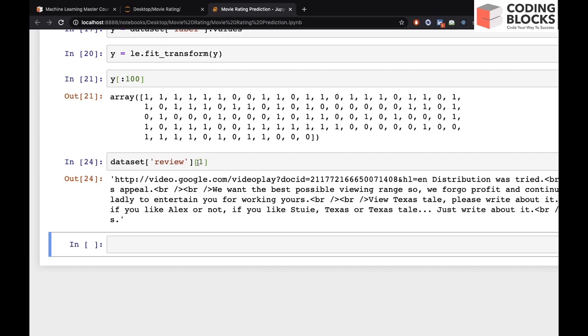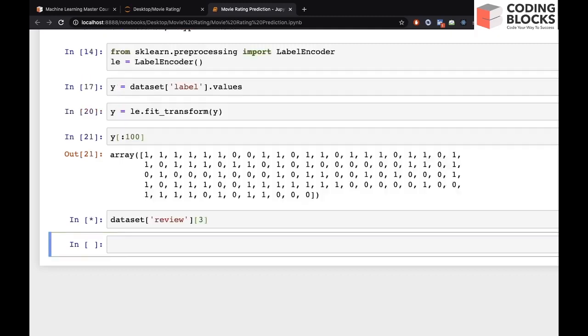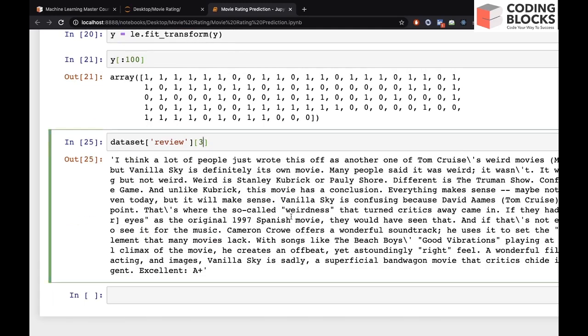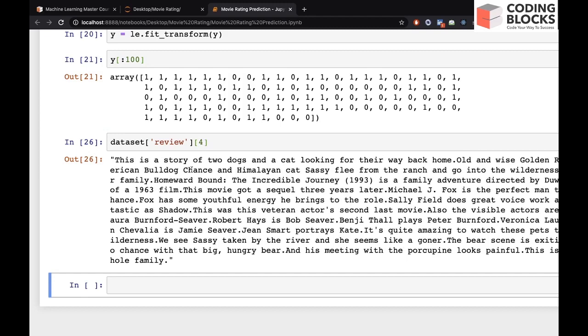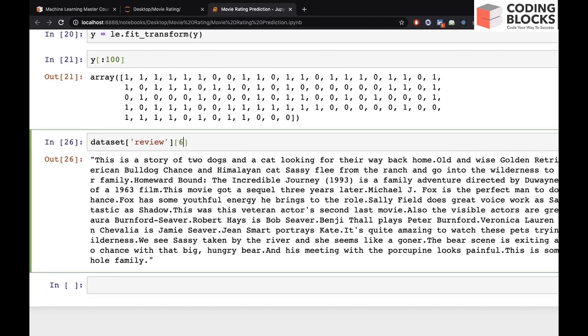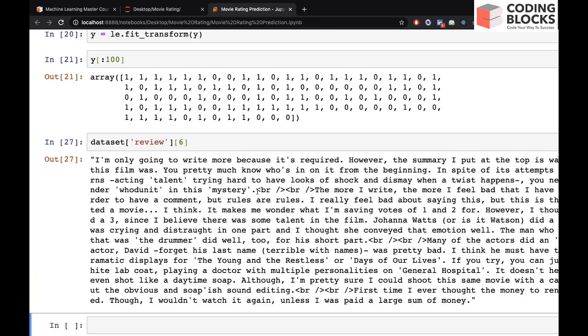If you look at some reviews, it looks like this data set is scraped from the internet, because it has a lot of BR text, and BR in HTML stands for break line, break rule. For the next line, we have to remove all these HTML tags.